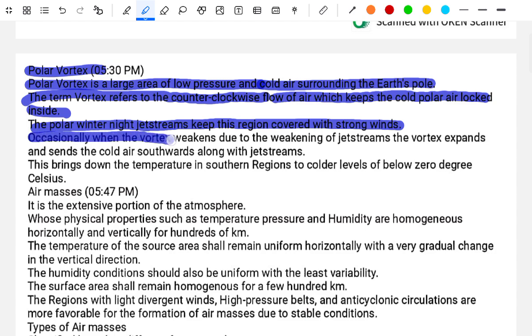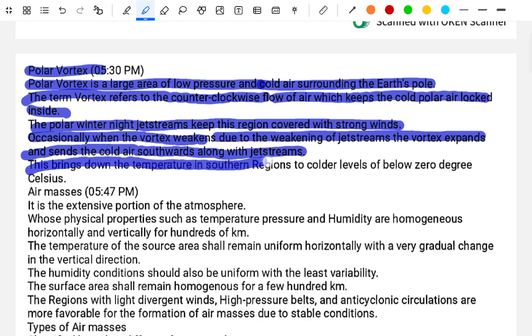Occasionally, when the vortex weakens due to the weakening of the jet stream, the vortex expands and sends the polar air southwards along with the jet stream, bringing down the temperature in the southern regions to below 0 degrees Celsius.